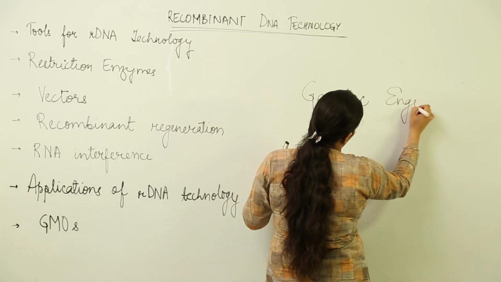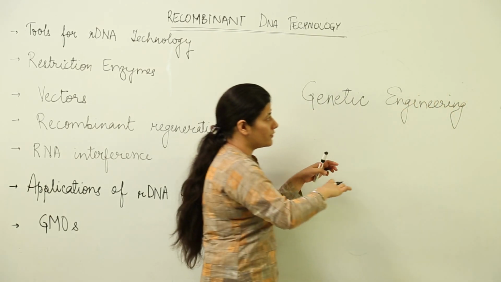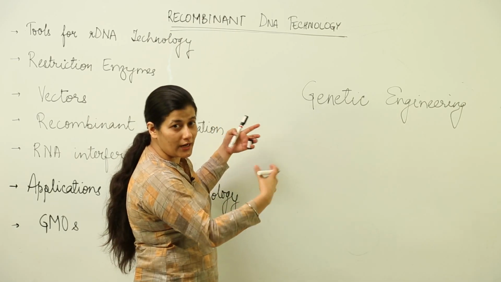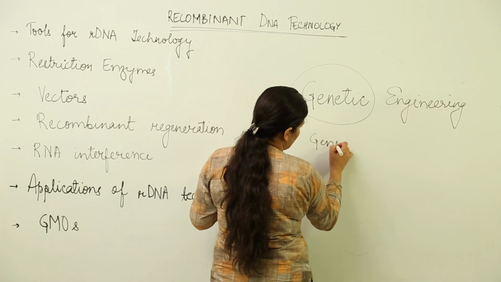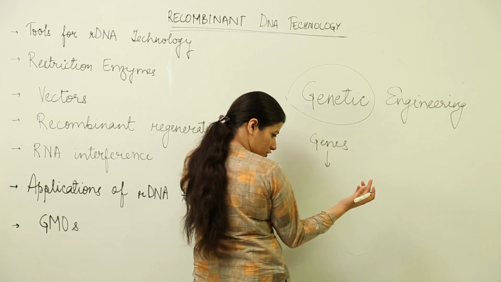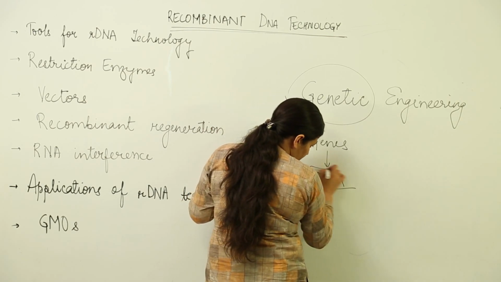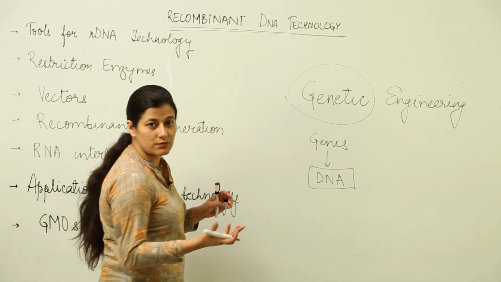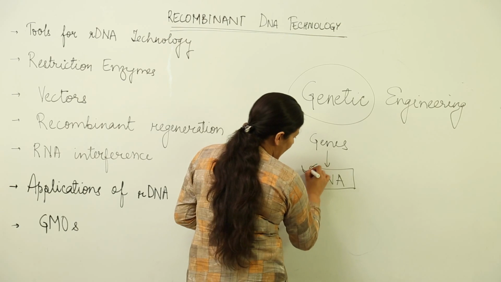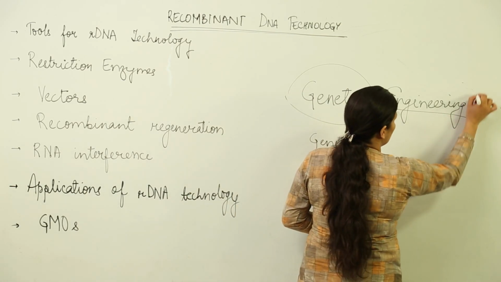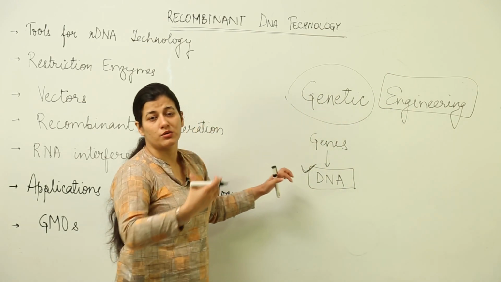Now this is a very basic term, again, as I often ask you to do, break this term and understand. This will have something to do with genes, and when I say genes, now that we are well introduced, genes are nothing but sequences on DNA which have a particular function, and in terms of protein they express themselves. So we are dealing with DNA, and when I say engineering, you know that engineering is something where we alter whatever is given to us.